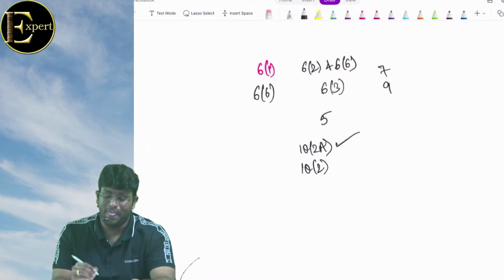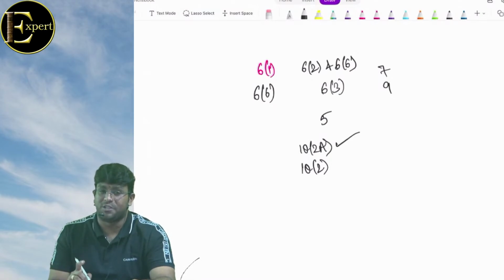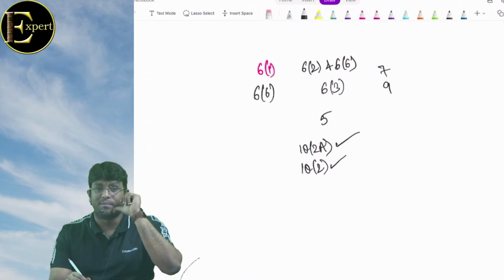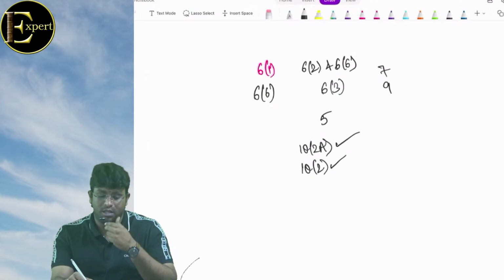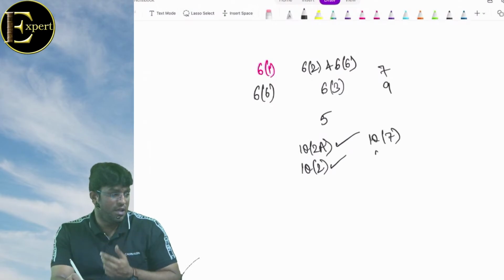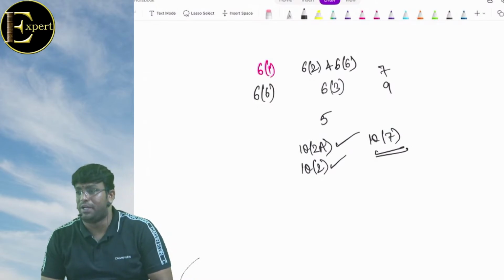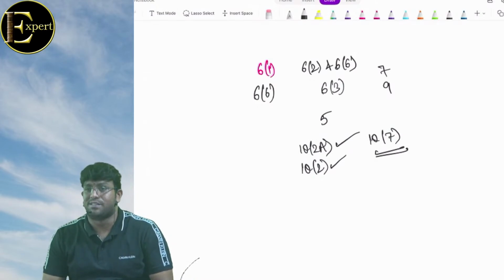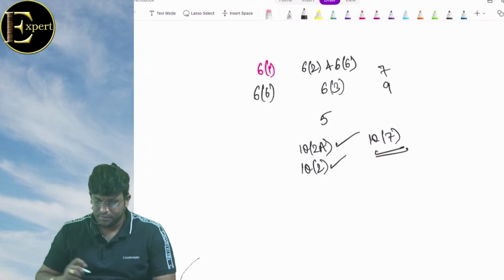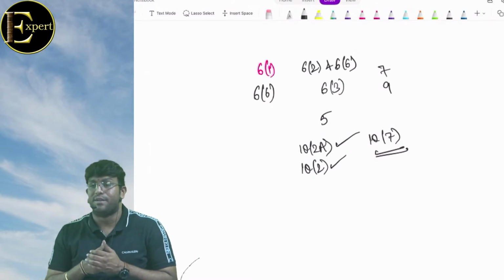What is 10(2A)? Share of profit from the partnership firm is exempt. 10(2), share of profit from HUF is exempt. बराबर है ना बेटा? 10(7), allowances and perquisites paid by Government of India to an Indian citizen working outside India. That's it. Are we clear with this, everybody?